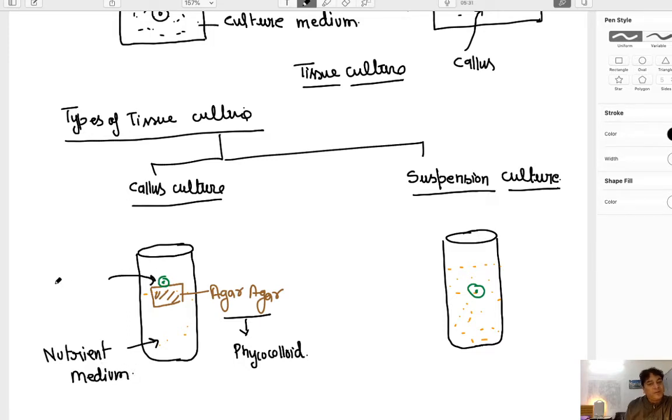We call it explant. Here the nutrient medium is here, and we have dipped the explant directly in the nutrient medium.